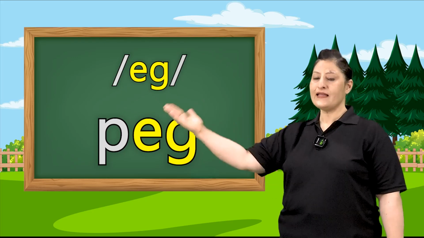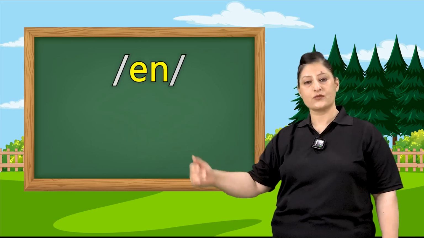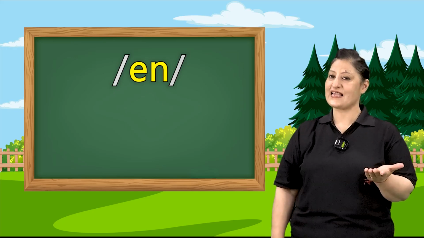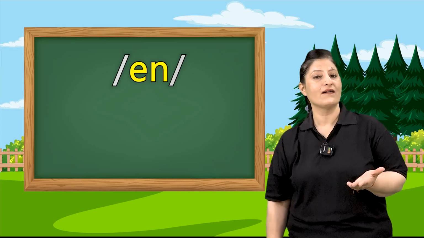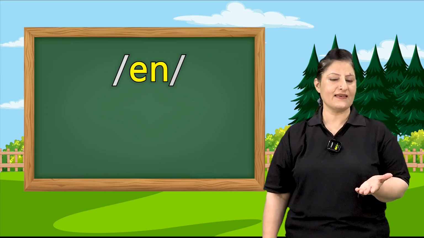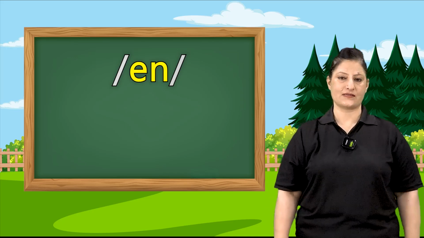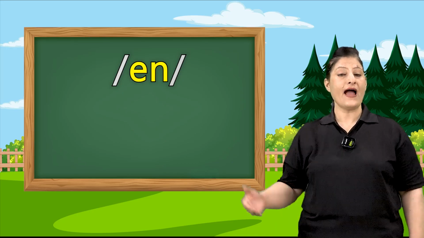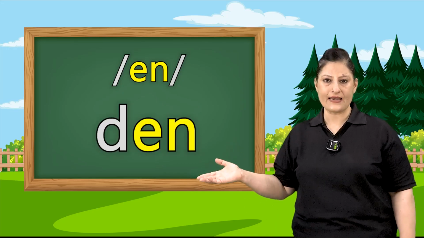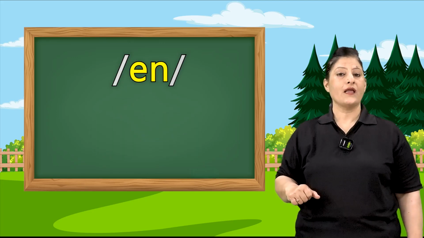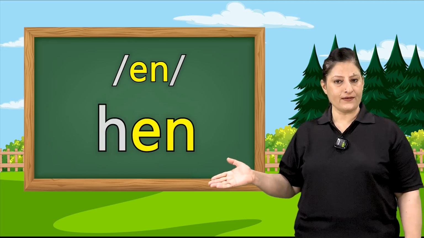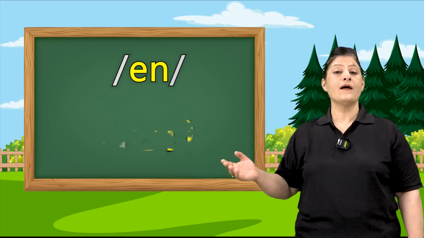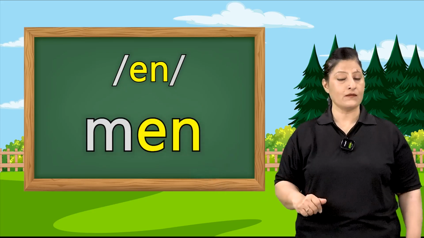After peg, let's move to E-N words. Would you like to try, children? E says E, N says N. Let's begin with N words. N as in D-E-N, den. H-E-N, hen. After hen comes M-E-N, men.